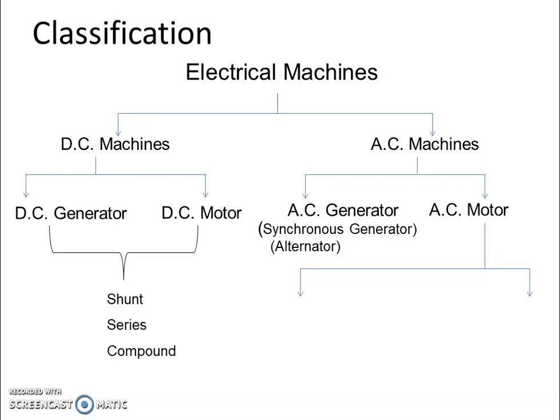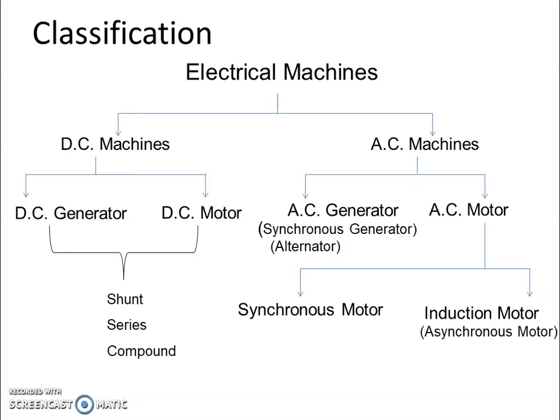AC motors are further classified as synchronous motor and induction motor. Induction motors are also called asynchronous motors. Now let me tell you here that synchronous motors are those motors which run with synchronous speed. It either runs with synchronous speed or it never runs at all.